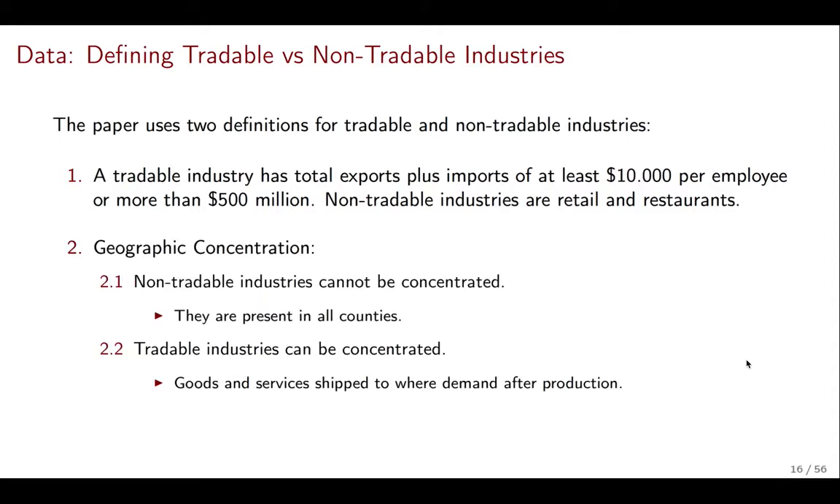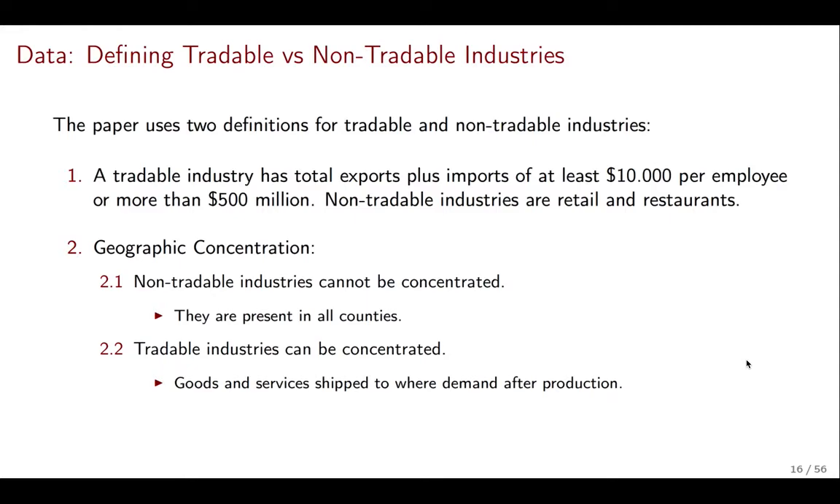The other way to think about what makes an industry tradable or non-tradable is actually a very clever point made by the authors. We can use geographic concentration of industries to identify which industries are tradable and which are not. Non-tradable industries cannot be concentrated. They have to be everywhere. If you think of your hairdresser, there have to be hairdressers everywhere. There have to be restaurants everywhere. There have to be grocery stores everywhere. They cannot be concentrated in a single place because you need them exactly where the demand is.